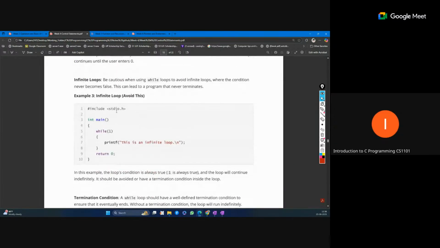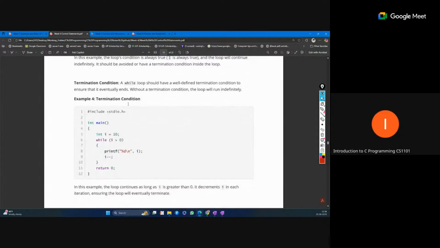Now this is the while loop, and yeah, there must be some condition where it should terminate. Always take care of this, so do not run an infinite loop.